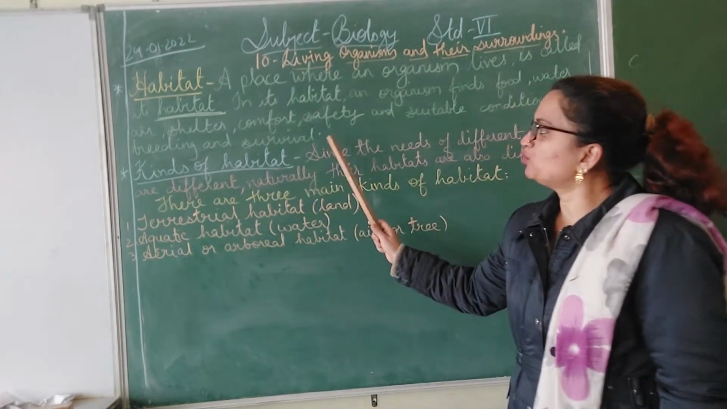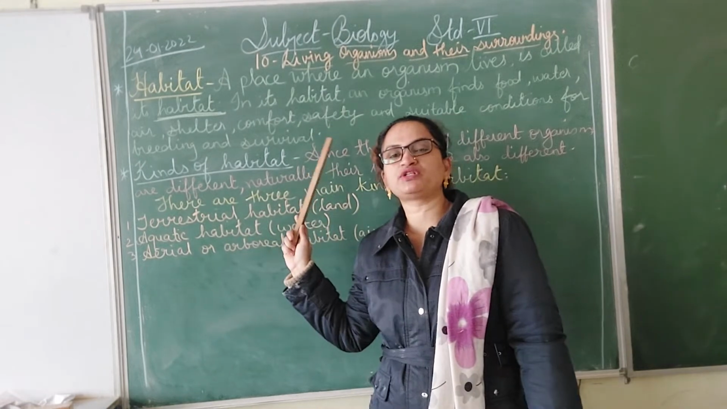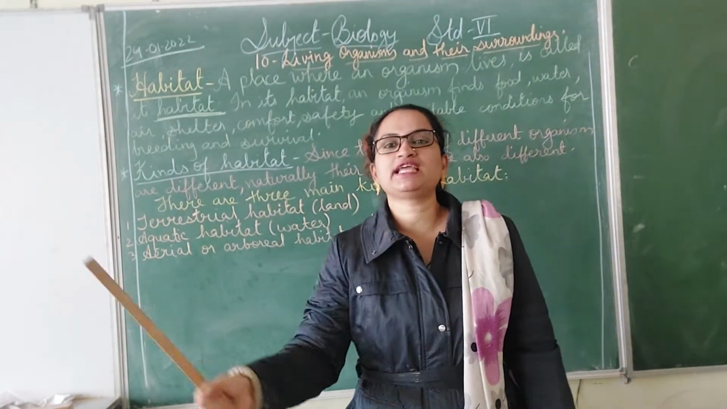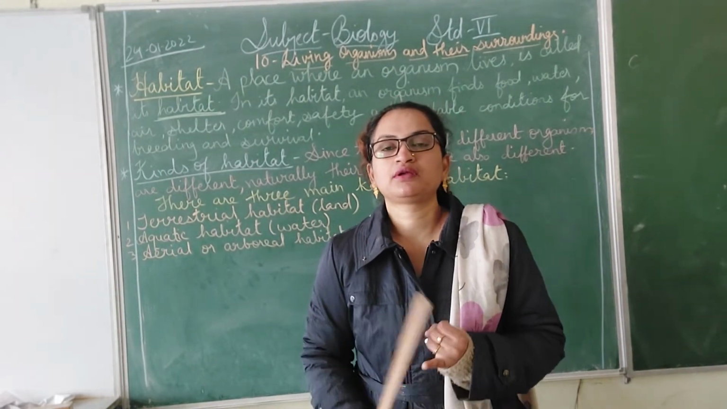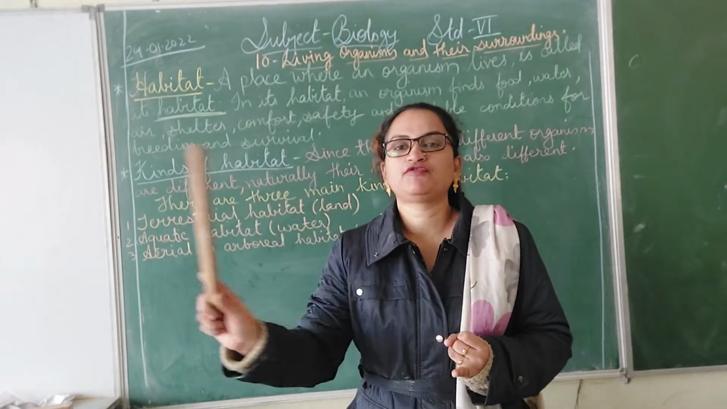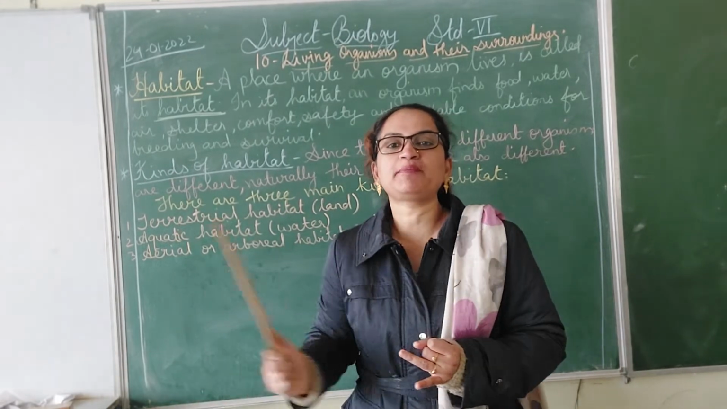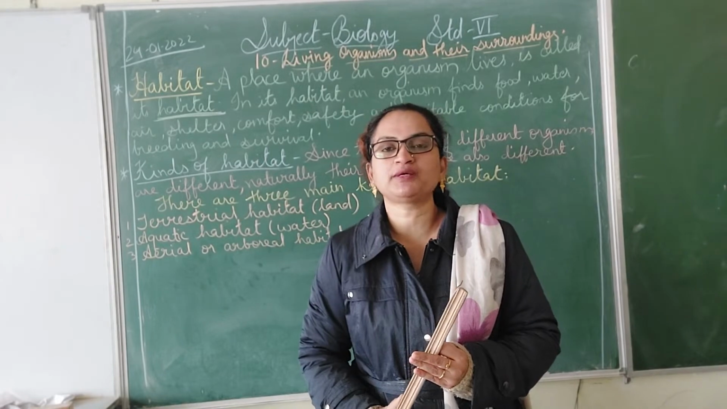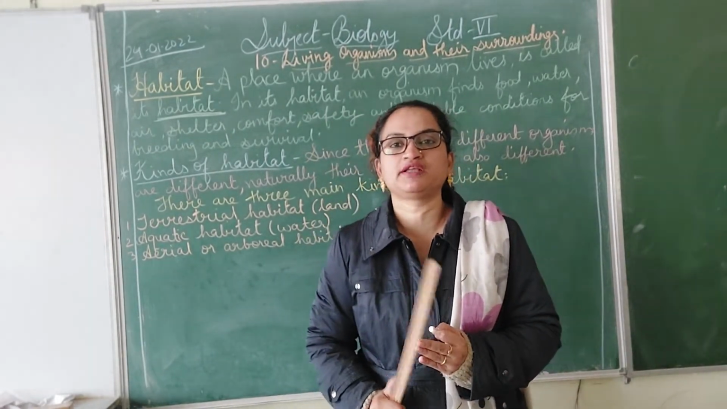Now, habitats are of different kinds. We have studied before that there is land, there is water, all these abiotic components. So these form the different habitats. Land forms a different habitat. Water forms a different habitat. Air forms a different habitat. So all these abiotic components by which we are surrounded form different habitats, and in these different types of organisms live.